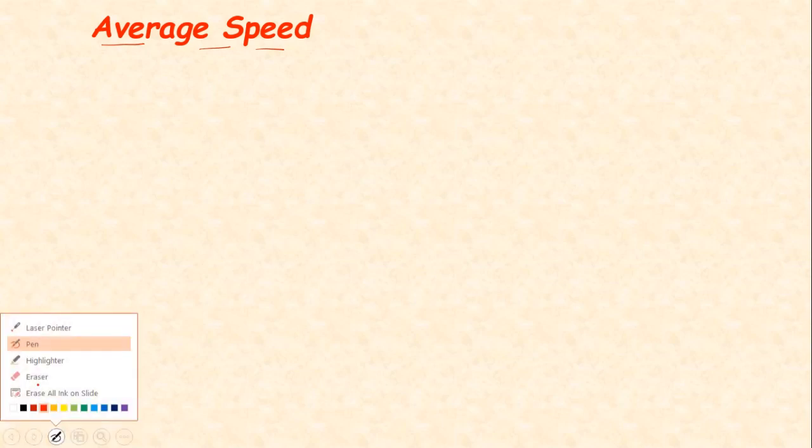Okay, so what is speed? We know what is the distance covered. Okay, we know what is distance. We can also say distance is same as the path length. Distance and path length both are equal.